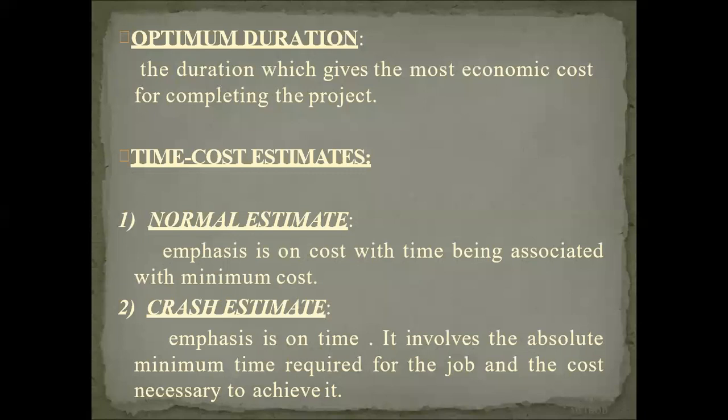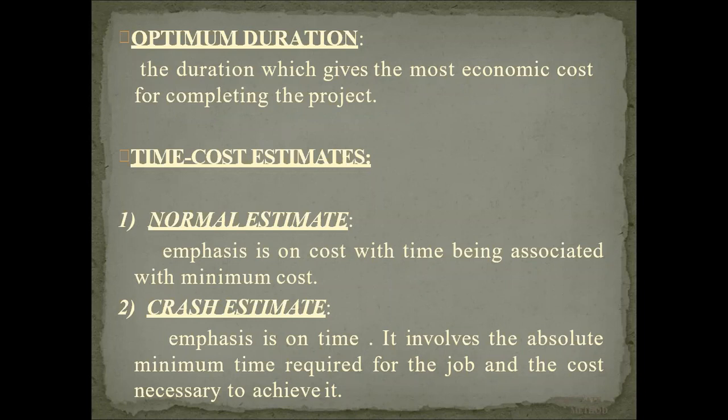Then the time cost estimate. If we go for the time cost estimate, as I already told you, two things come into the picture: normal time, normal cost, and crashed time, crashed estimate or crashed cost. First, the normal estimate, that is normal cost. Emphasis is on the cost with time being associated with minimum cost. So the costs associated with normal time are called the normal estimate.